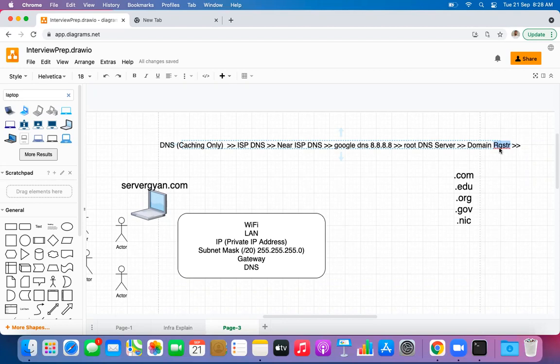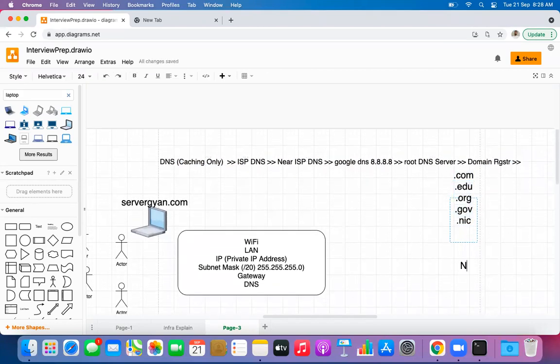So now GoDaddy is going to be responsible, because whenever we host a domain, we need to keep this thing in mind. We get two types of records. First of all, we get NS, name server, like DNS, we call it domain name server.